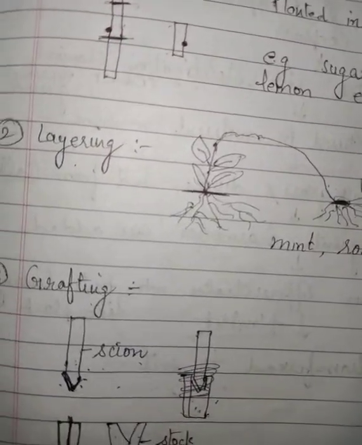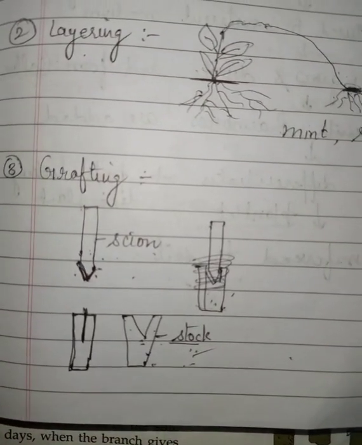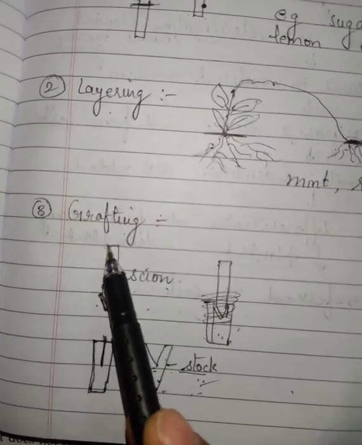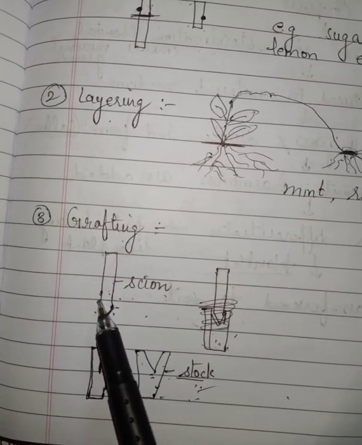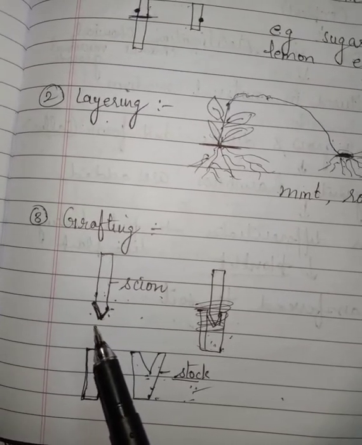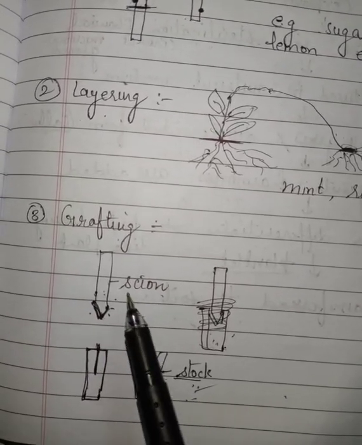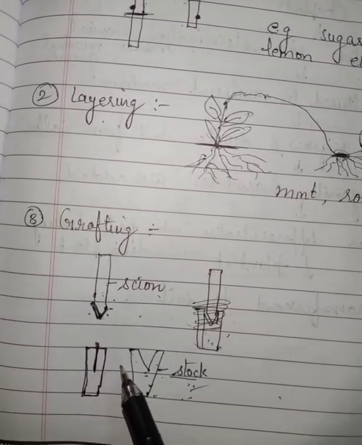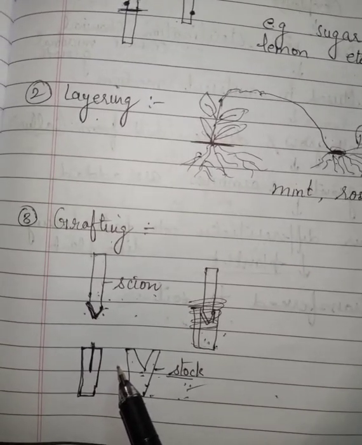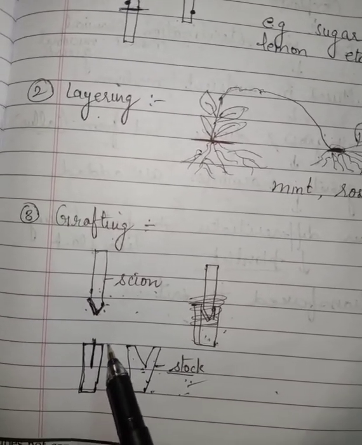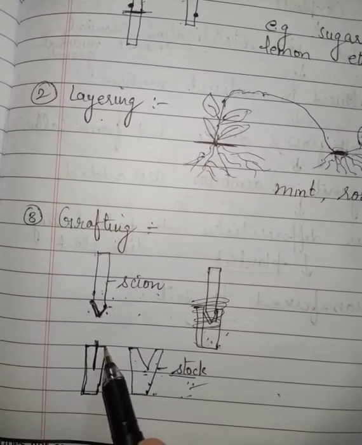Next is grafting. Grafting is very important. I have seen in your dashboard also many of you were asking what is grafting. In grafting we take two different types of plants, any different plant which has a stem.